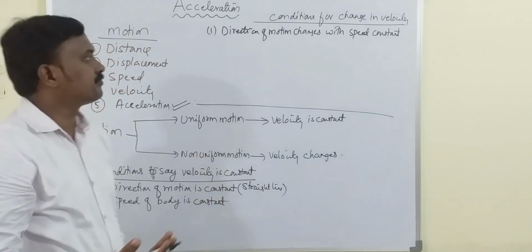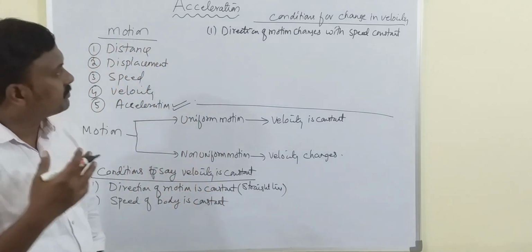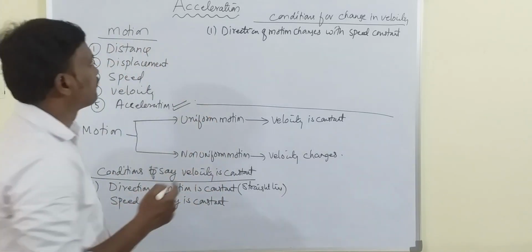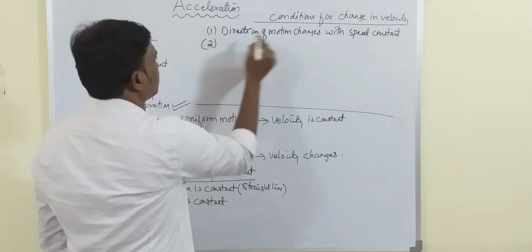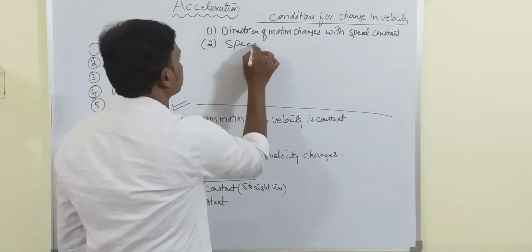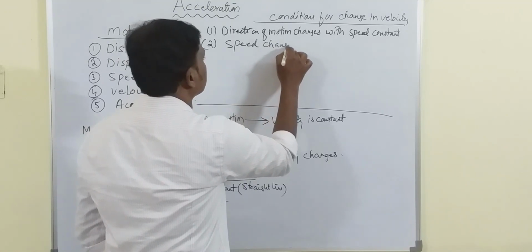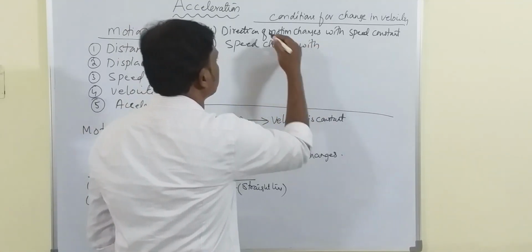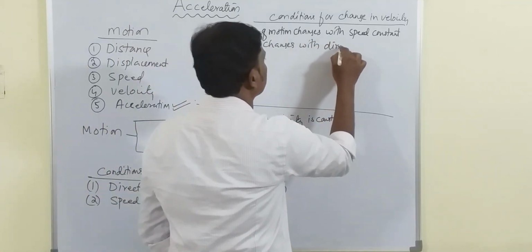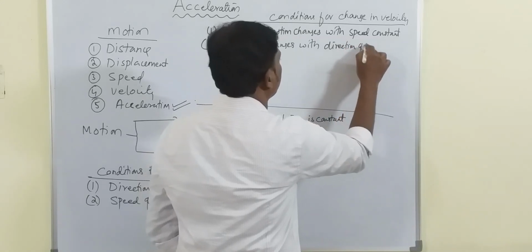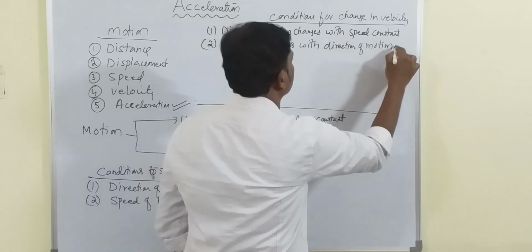Speed is constant, but direction of motion is changing, then we say that the velocity is changing. Secondly, speed changes with direction of motion constant.